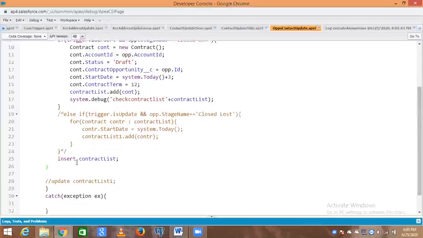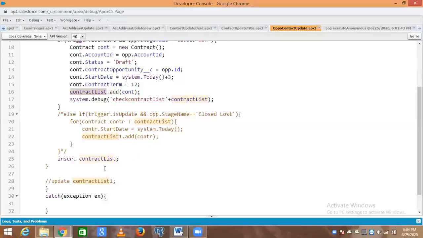So Prashant, now we are checking this list, whether any record is coming or not, and with this particular scenario: if it is update and the stage name is closed lost, then we need to iterate all the records within this contract list and update with system.today.